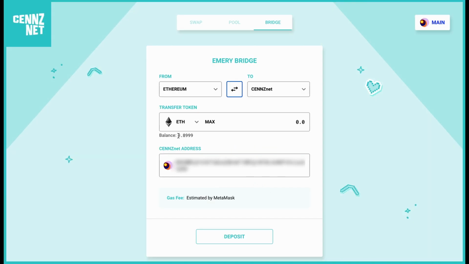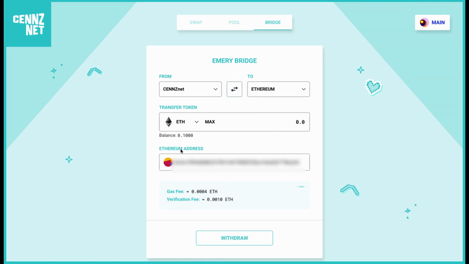You will see that our balance is slightly under 0.9, and that is because this has taken into account the gas fees. Now, if we swap the direction of the transaction using the arrows in the middle, we can now see our balance of Ether in our CENNZnet wallet, 0.1.